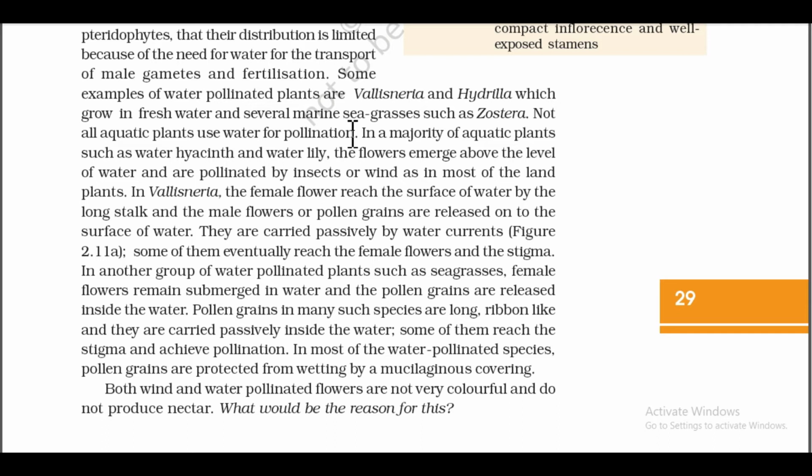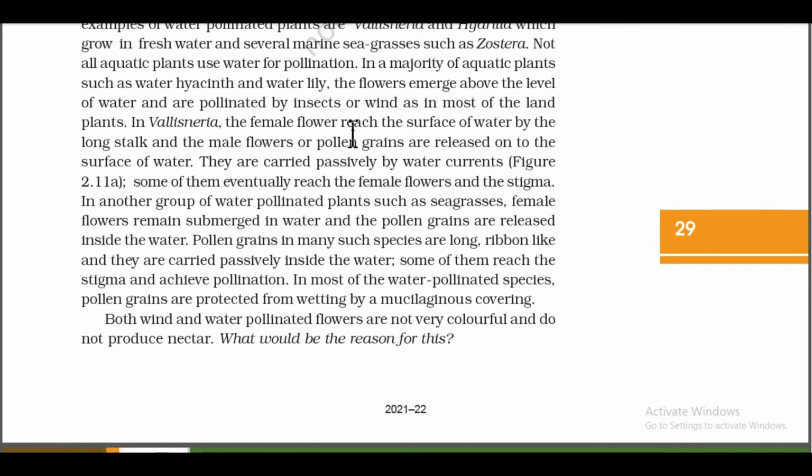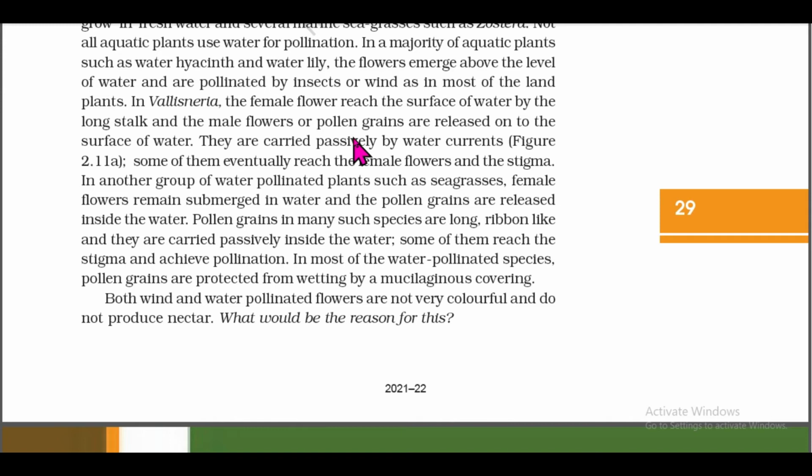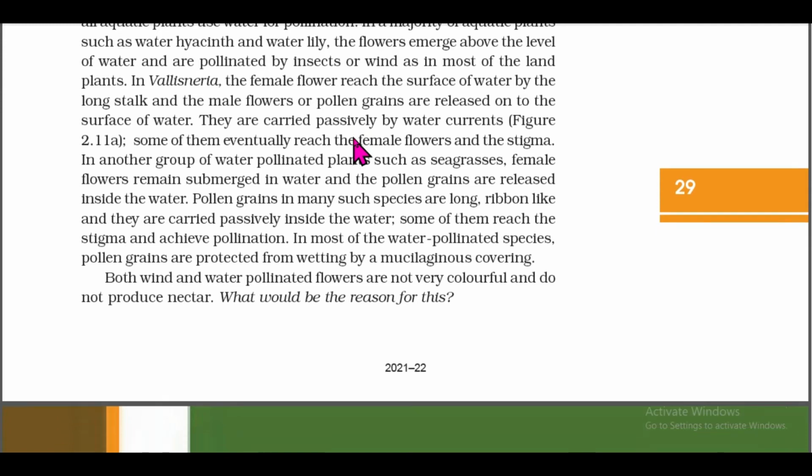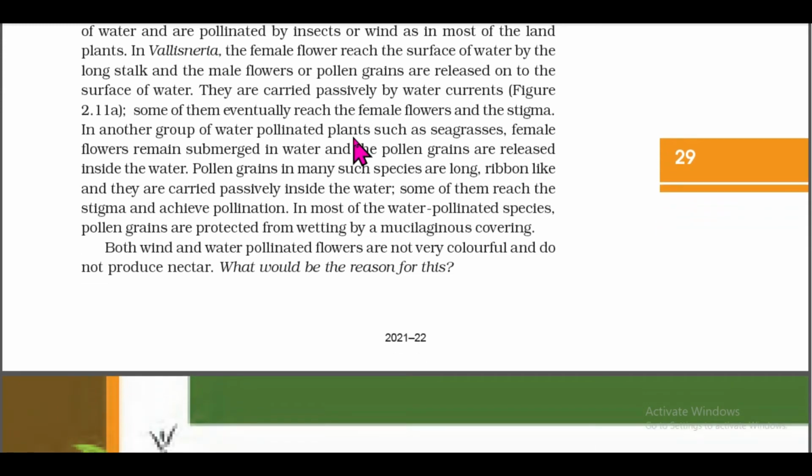Some of them reach the stigma and achieve pollination. In most of the water-pollinated species, pollen grains are protected from wetting by a mucilaginous covering. Both wind and water pollinated flowers are not very colorful and do not produce nectar.